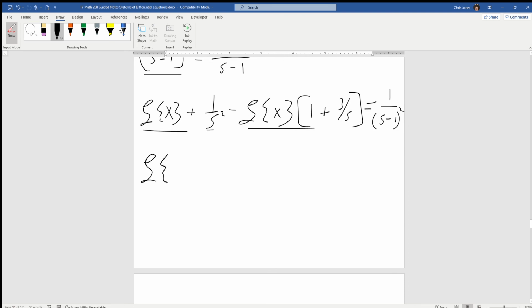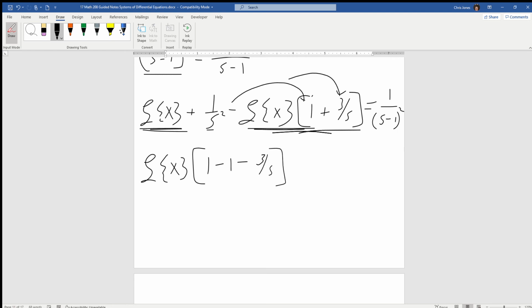So L of x, being factored out of this term and this term, is going to be L of x. There's 1. Notice that there's a negative here, so we have to distribute the negative to those two terms. Minus 1 minus 3 over s equals 1 over s minus 1 squared minus 1 over s squared. All right, and that looks kind of ugly. The good news is this just simplifies, and then we can multiply both sides by negative 3 over s to kind of clean that up and solve for our L of x.